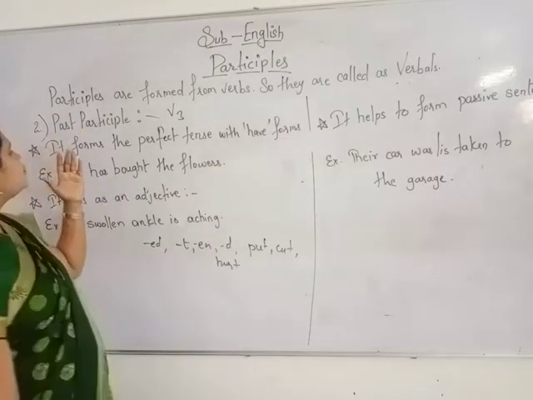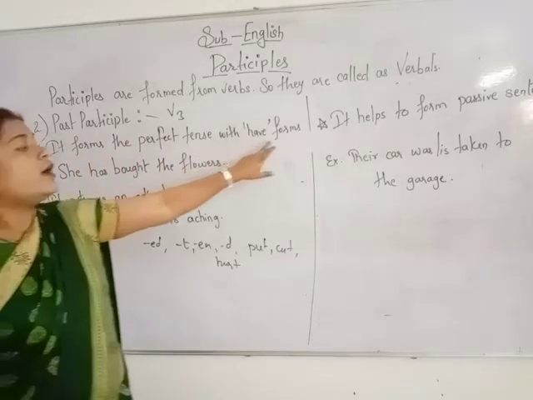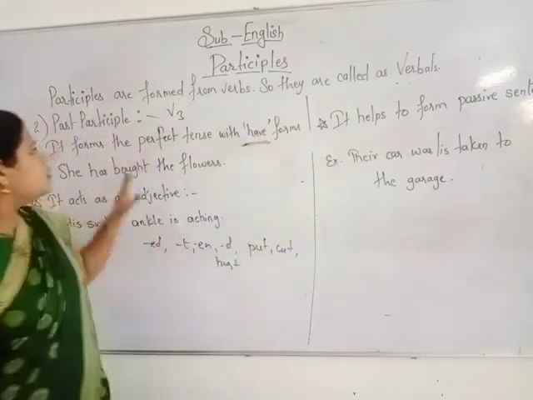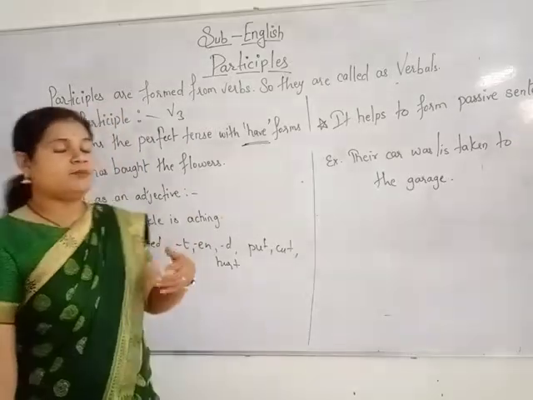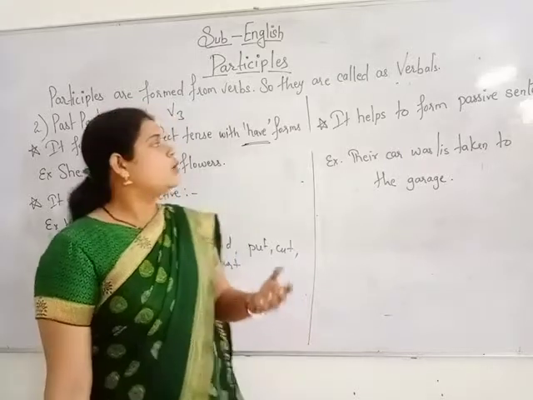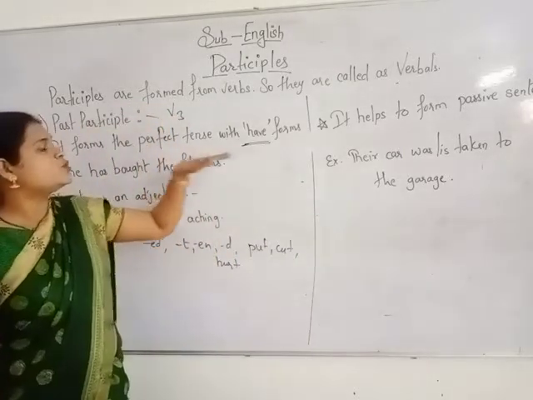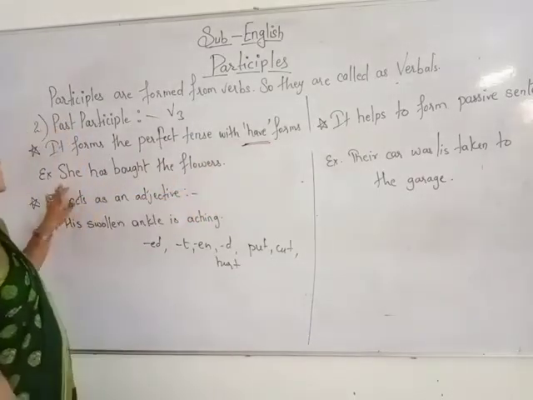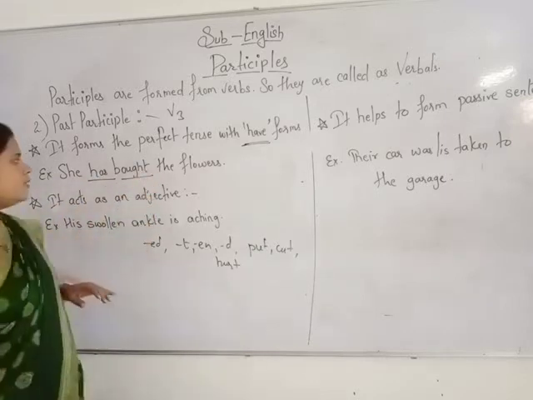So we use it as the V3 form, the verb's third form, right? It is used to form the perfect tenses with the have forms. Perfect tense means present perfect, past perfect, and future perfect tense. Like here it is saying, "She has bought the flowers."